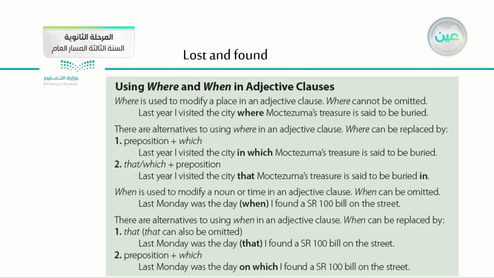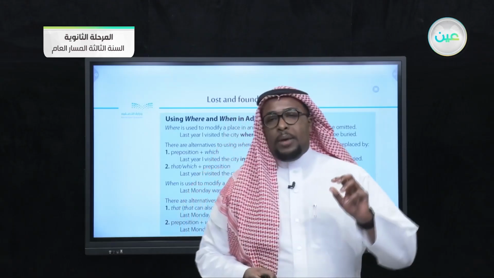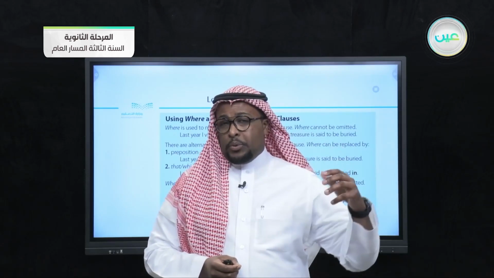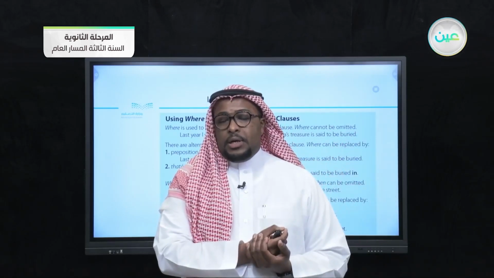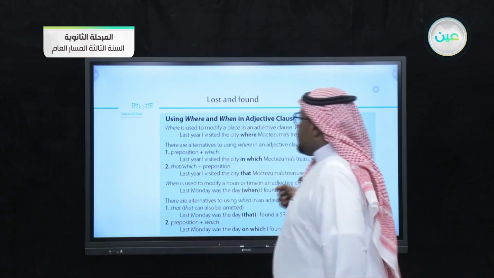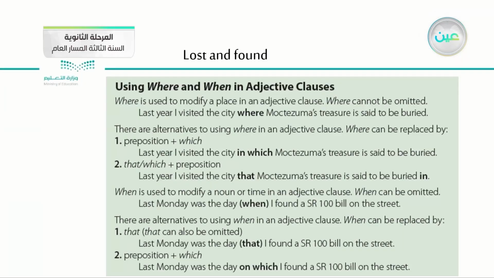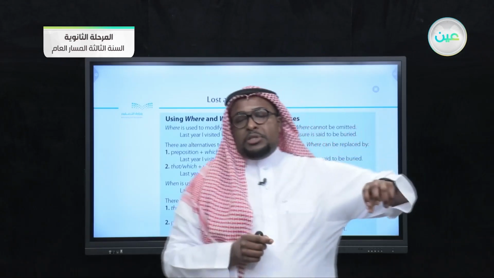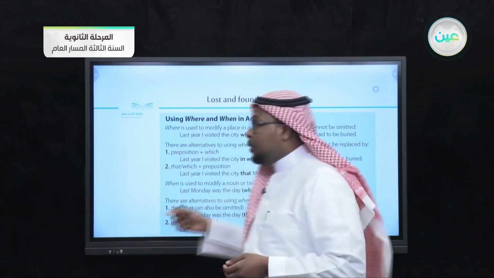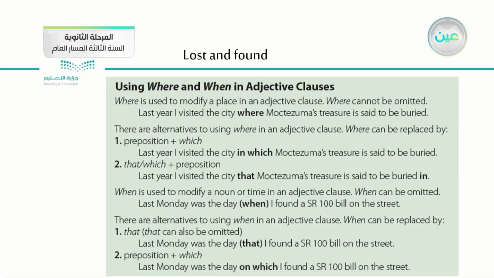If you still remember, guys, when we discussed the usage of where and when in adjective clauses, we said that we use where and when to describe a noun, and of course we went over different topics and different ideas. Let's see what is actually the most important, the usage of where and when in adjective clauses. If you remember, we said that a clause is a sentence that contains a subject, verb, object, and here we use where and when to describe a noun.